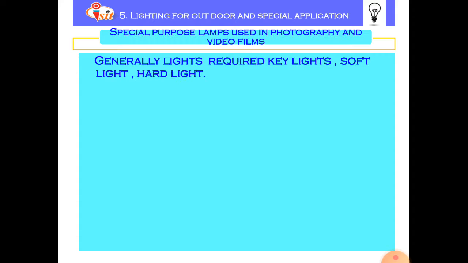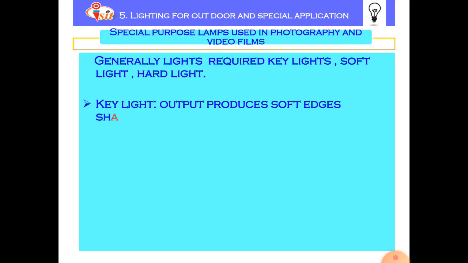Next point is special purpose lamps used in photography and video films. Generally, lights required are key light, soft light and hard light. It means these lights are related to the shadows on the stage as well as on the platform where the photography is carried out.